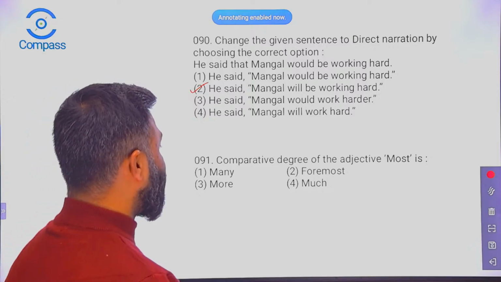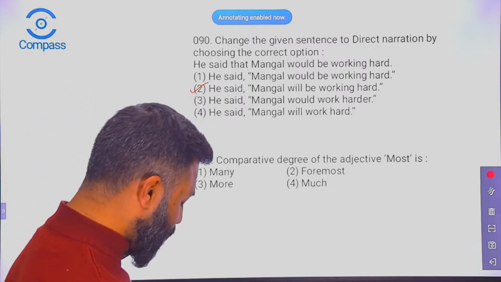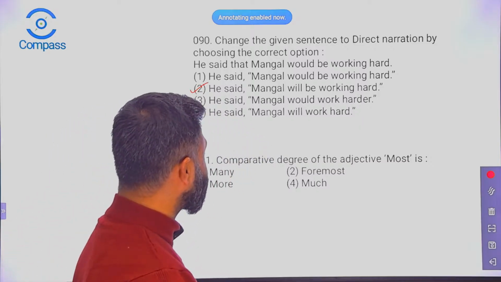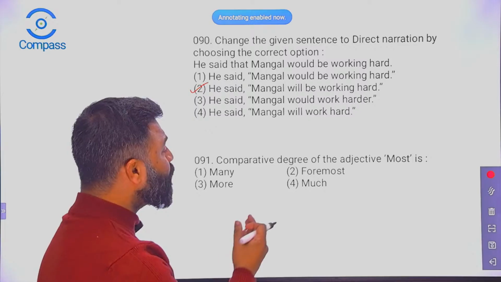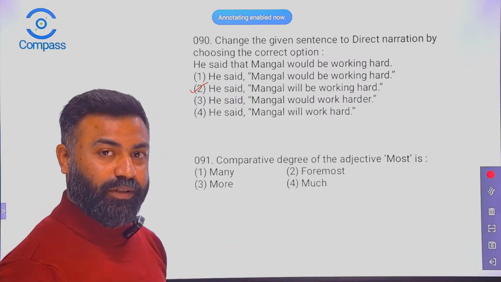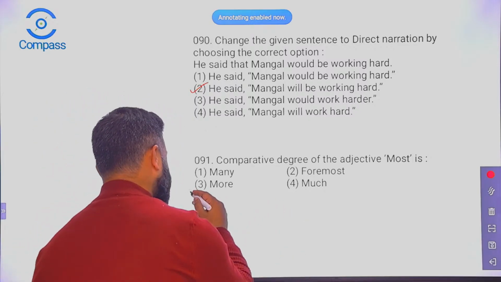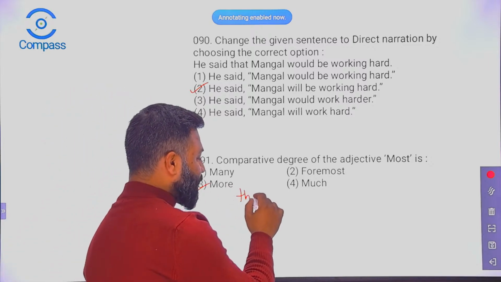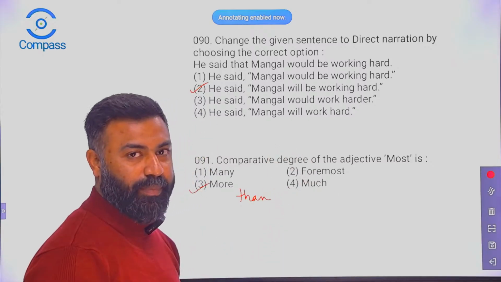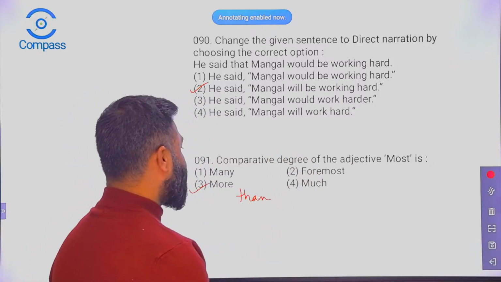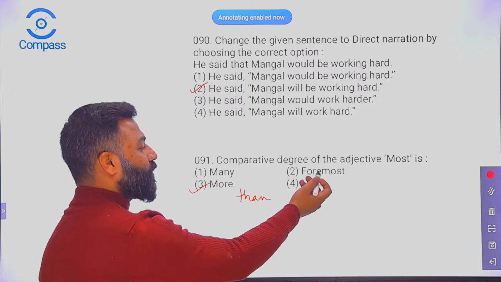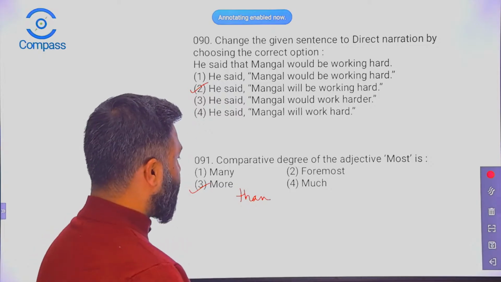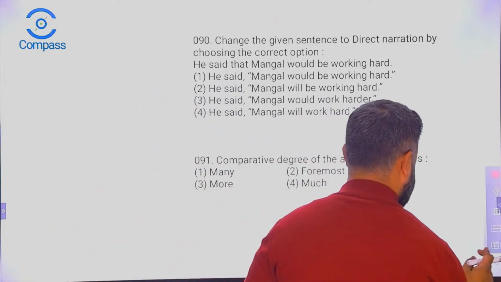Comparative degree of the adjective most is, yeah, this one is good. What is the comparative degree of most? Many, foremost, much, or more? That's an easy one. So more, comparative degree, right? With the word we add than, isn't it? Yes, so that's the comparative form, more than. We cannot add many than, much than, foremost than. So more than, that's the right answer. Okay, so let's see, do we have any other questions here?